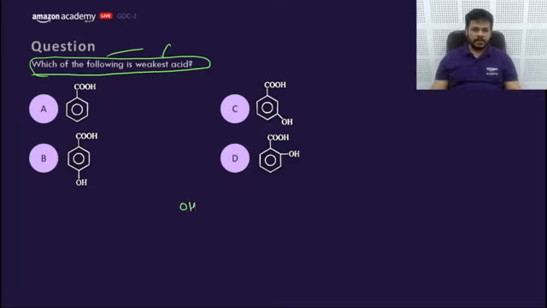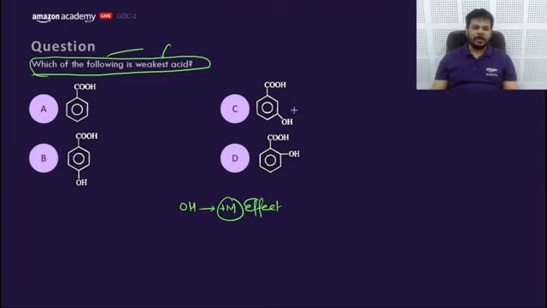As we know, OH is showing plus M effect, which is not good for acidic strength. So your answer should be what?